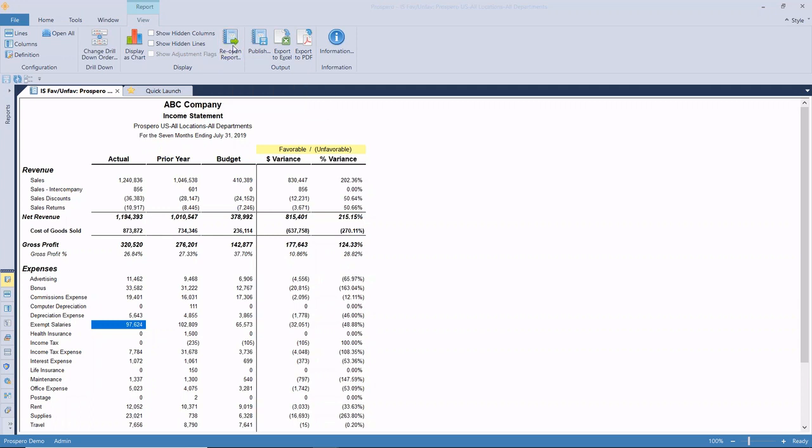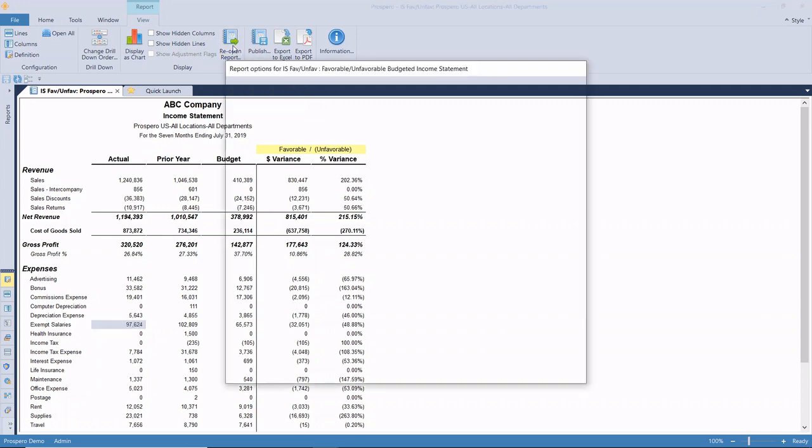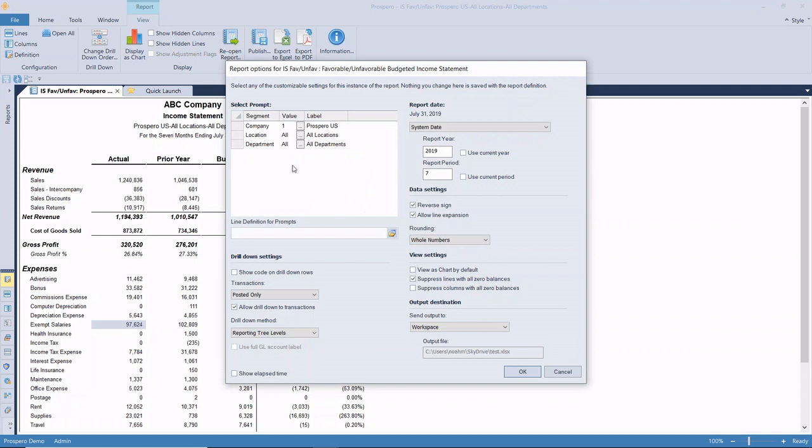I'm going to reopen the report using my shortcut on the toolbar, and instead of just selecting all location and all department, remember that those are our full-time trees that always are going to represent every location and every department defined either in Prospero or in your general ledger. So you can always select all and know that it has everything included.